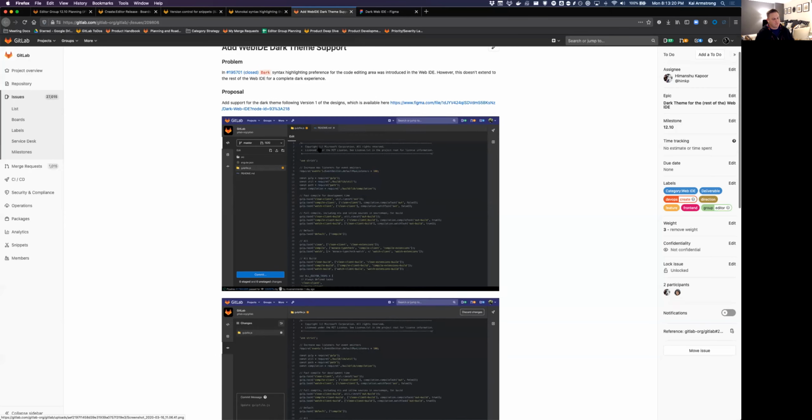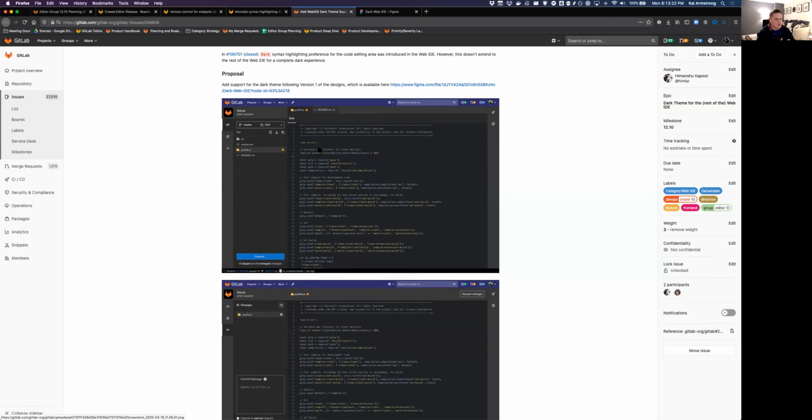We're starting on this in 12.10. We don't think we'll release it in 12.10. We think we'll get most of the work done in 12.10, and then it'll release to GitLab.com kind of early in the start of 13, and it'll go out into self-managed releases in the package version in 13.0. So I'm really excited about that, but that's what we've got going on in the editor group.